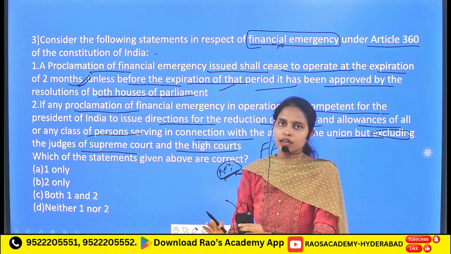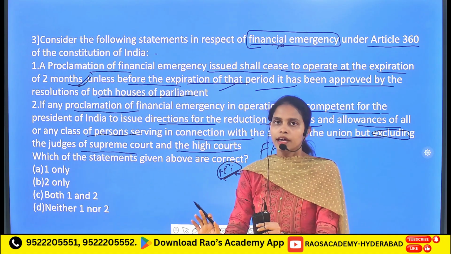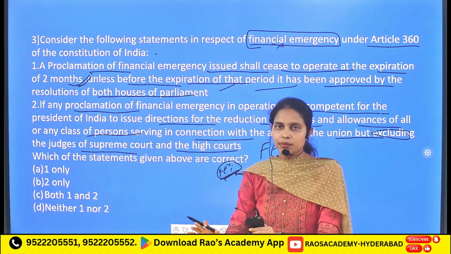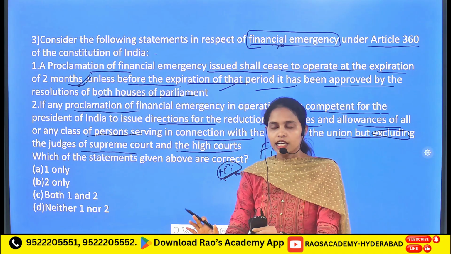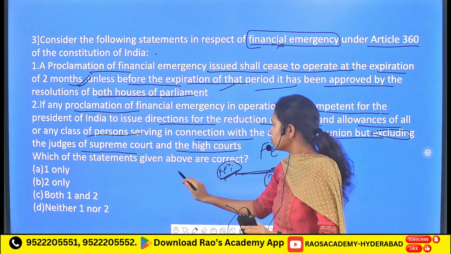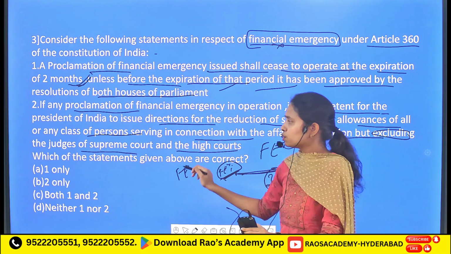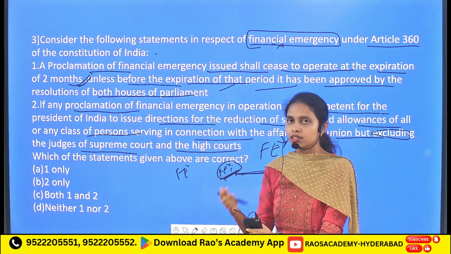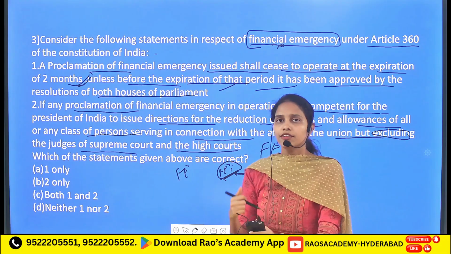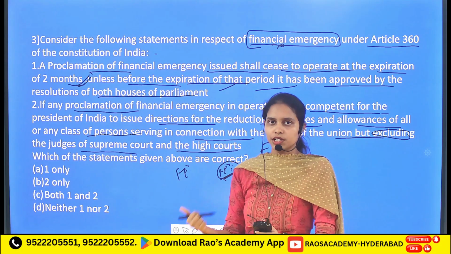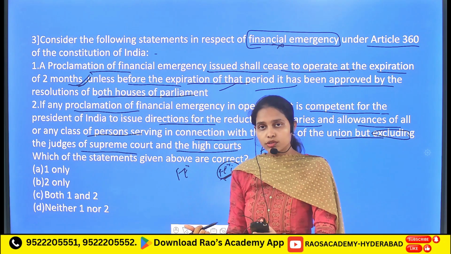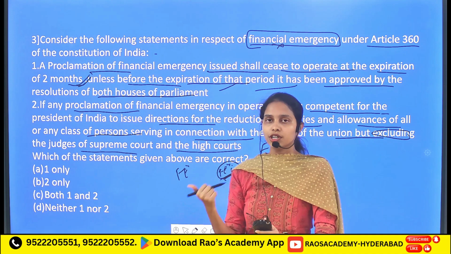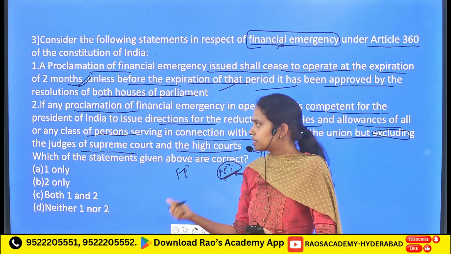Usually, this financial emergency is imposed whenever financial instability is observed in India. In order to overcome this instability, the President of India will issue directions to reduce the salaries of different central government officers as well as state government officers, which also include the judges of the Supreme Court as well as the High Courts.